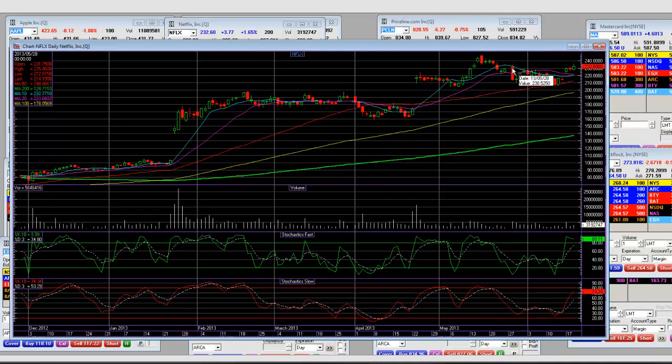And that date right there, well, I can tell you what date that was. That was on 5/28. And on 5/28, it had a high of 235.96, and it came up today to 235.88 and came down. That is the wall of resistance. Every time that we move up and it hits that resistance, we'll look at getting short, look at getting 235 puts and making some great money on Netflix.